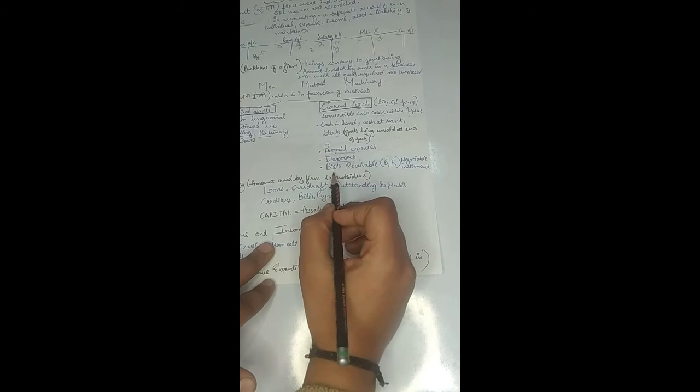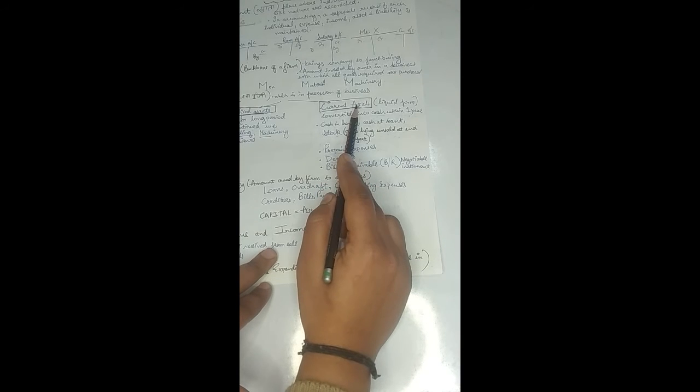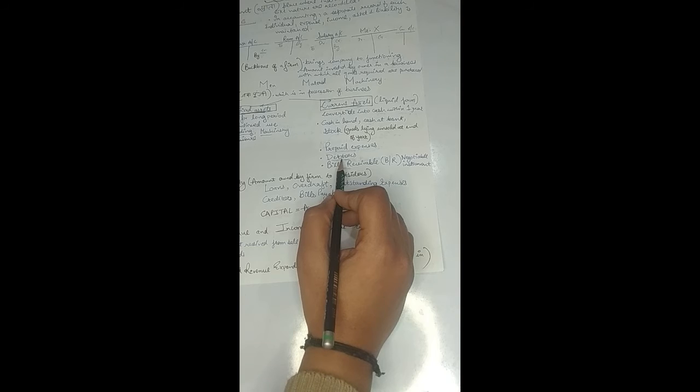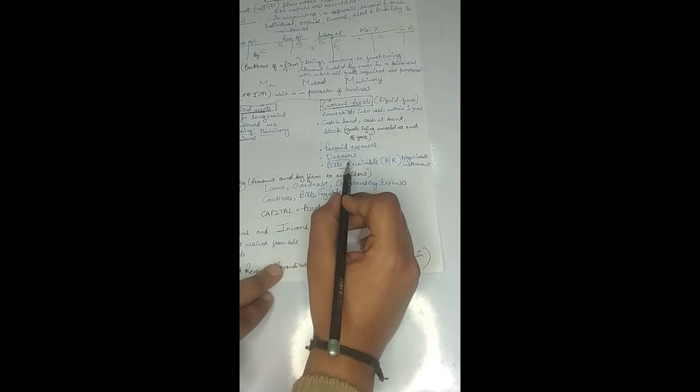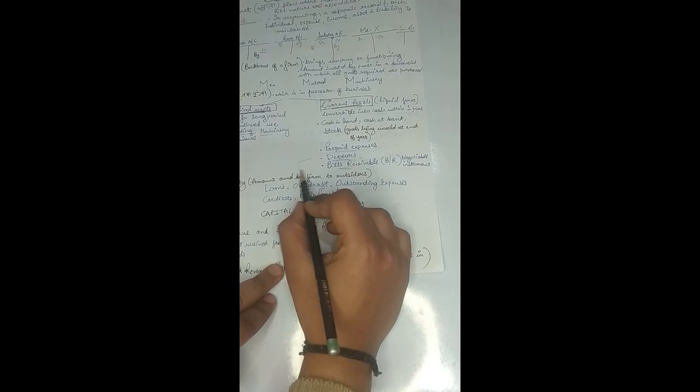Okay. Then bills receivable. Bills receivable are also current assets of the organization. So what are bills receivable? See, a bill receivable is a negotiable instrument which is drawn up. For example, I have told you that there are debtors, the customers to whom you have sold goods on credit, right? So a bill receivable will be a note. There will be a note prepared.